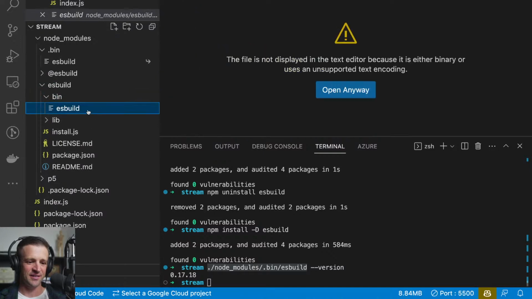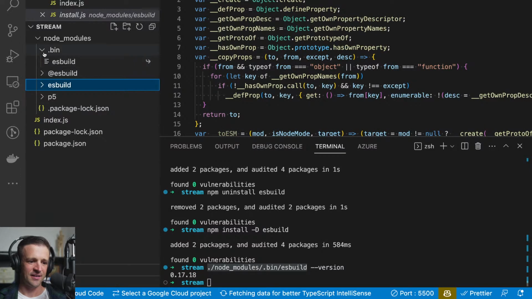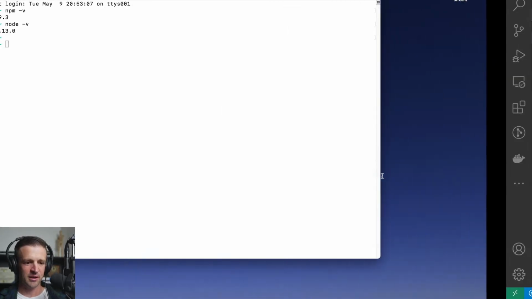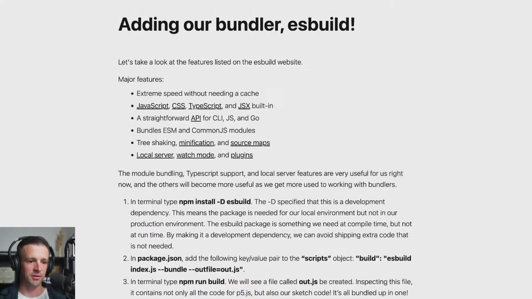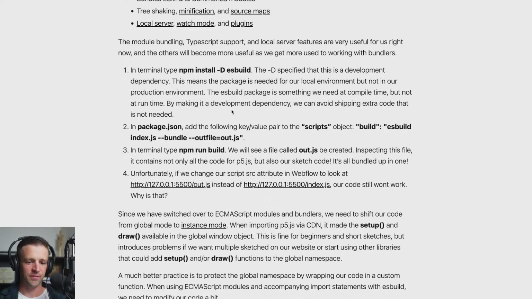Kind of curious what we can get, but I'm not going to bother with this right now. I think that's a little bit beyond the scope. Anyways, we were able to tell the version, so yes, we know that we installed ESBuild. Let's head back to the blog and check up on how we're doing. So we installed it with this command here.